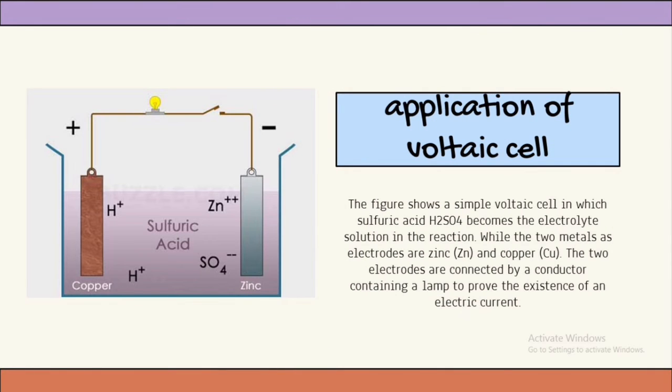Okay, next, the following is an example of the application of a voltaic cell. The figure shows a simple voltaic cell in which sulfuric acid, H2SO4, becomes the electrolyte solution in the reaction, while the two metals as electrodes are zinc and copper. The two electrodes are connected by a conductor containing a lamp to prove the existence of an electric current.